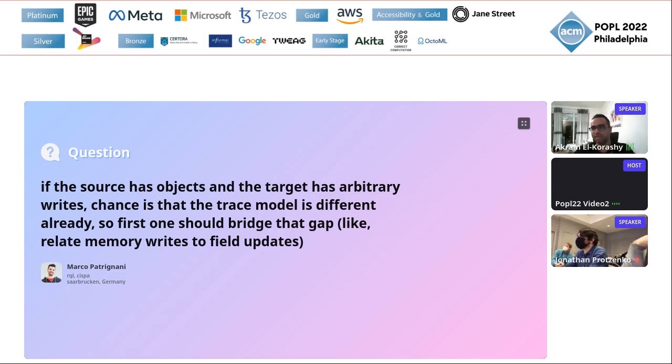So that's one thing. But even if we find a way to relate traces, then this way should be informed by the enforcement of the protection of private fields of the object. And it's that enforcement that enables us to actually find the proper back translation function. I hope that makes sense.